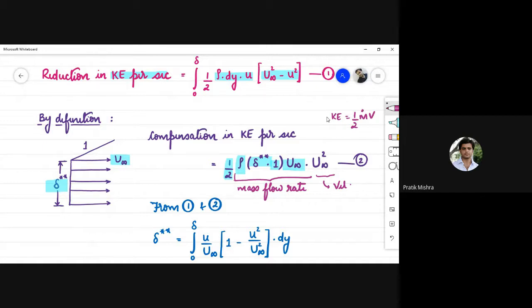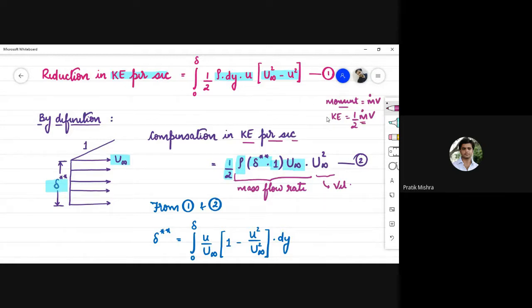Similarly, whenever we need to calculate the momentum, it is equal to m into v. But whenever we consider the fluid, we go for mass flow rate, that is the mass flowing per second. So whatever we have calculated here, we calculated kinetic energy per second, and momentum per second, just because of this mass flow rate, which is m dot.